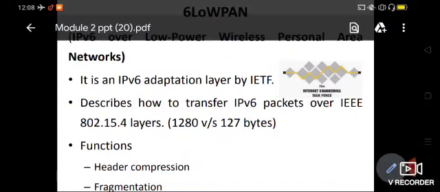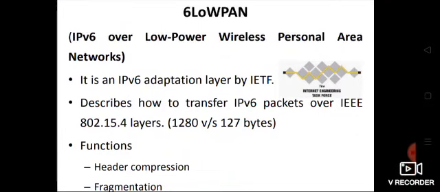It is an IPv6 adaptation layer by the IETF, the Internet Engineering Task Force. It describes how to transfer IPv6 packets over IEEE 802.15.4 layers.